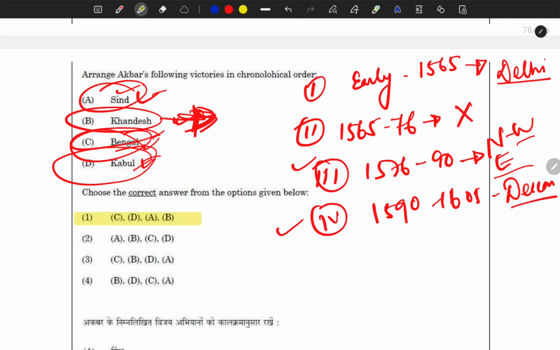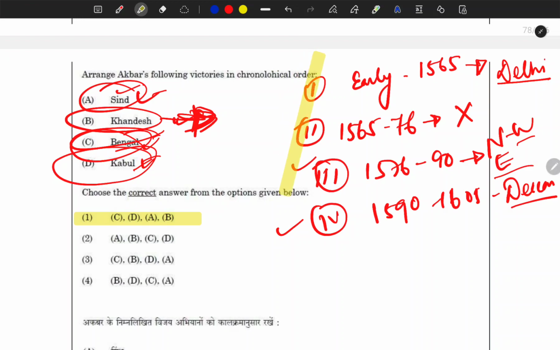So I'm not sure about the chronology. The only thing I remember is the kind of expansion he was doing. First he annexed the area around Delhi. The second phase was about his Rajput policy. Some of the Rajput estates were annexed, some of the Rajput estates were made matrimonial alliances, and the third phase was about the northwest and east, and the last phase, which was from 1519 to the end of his life, was towards the Deccan.